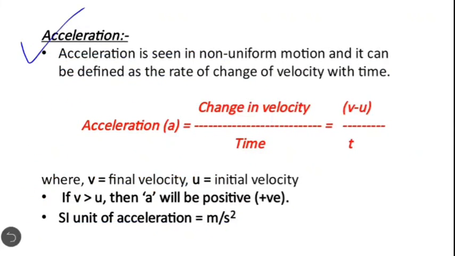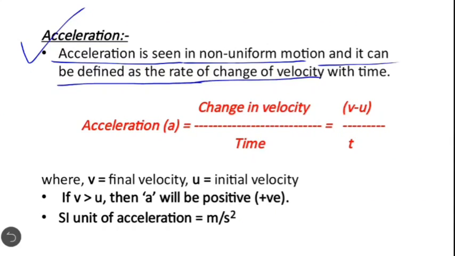Now the next topic is acceleration. Acceleration is seen in non-uniform motion and it can be defined as the rate of change of velocity with time. When an object is in non-uniform motion, it means velocity is changing with respect to time, then the motion is said to be accelerated motion.